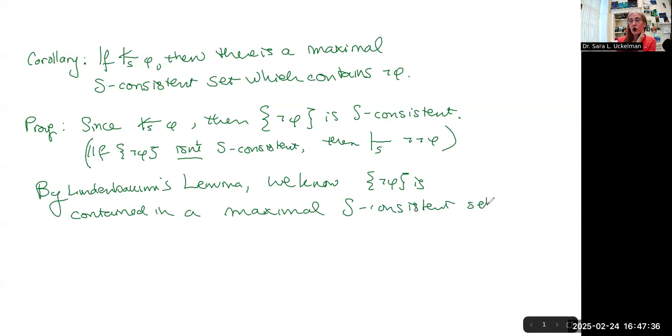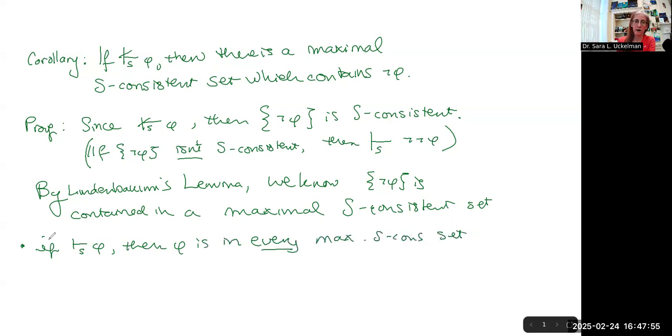So there are two things from this. First, as I said, if phi is a theorem of S, then phi is in every maximal S-consistent set.